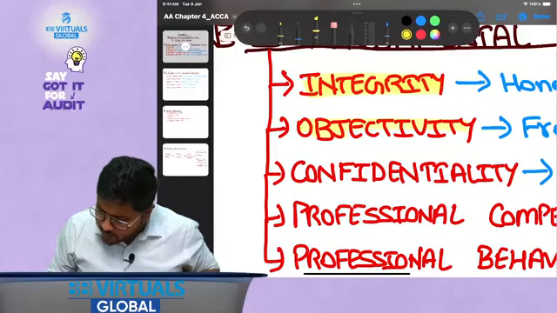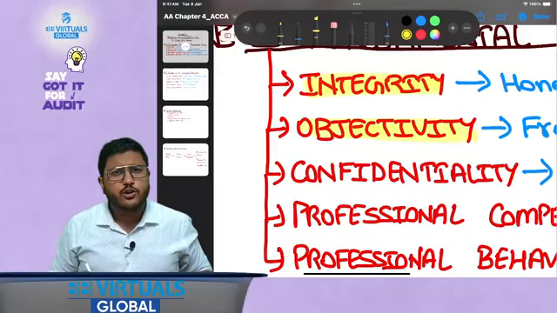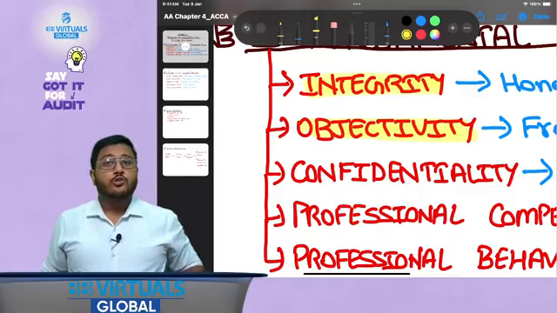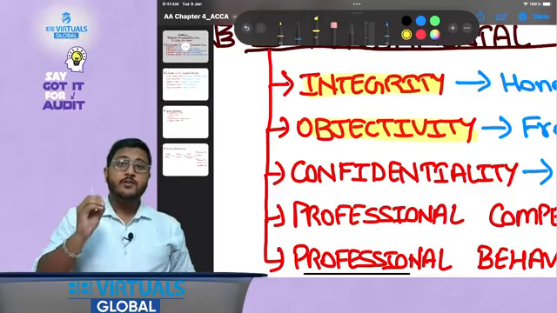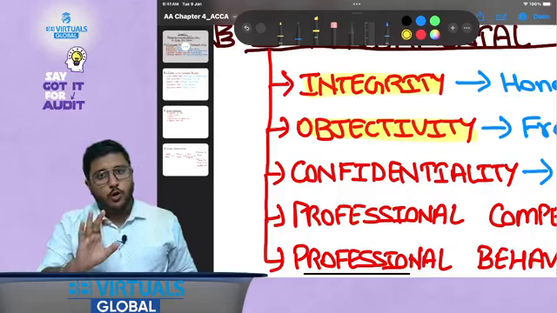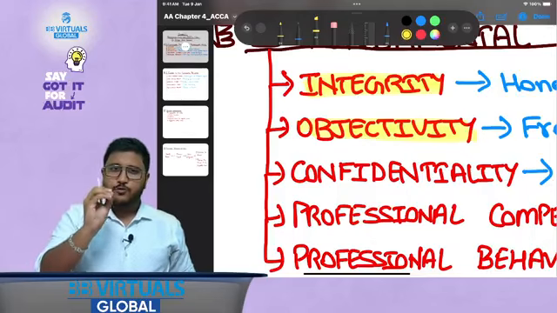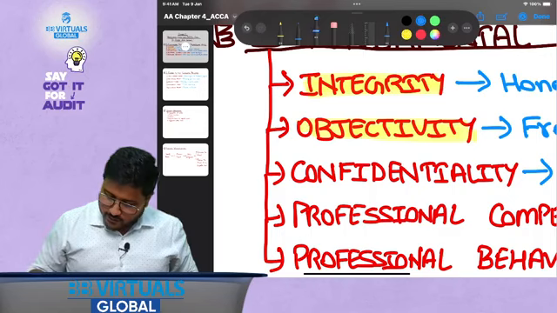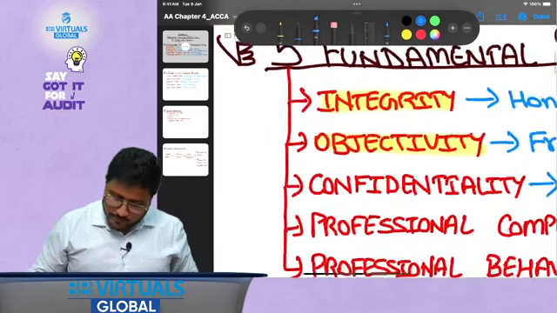What is the meaning of this word objectivity? You might have seen it in objective type questions, right? But what is the meaning of this word objectivity? So objectivity means free from undue influences, or unbiased. Now let's take an example for this.